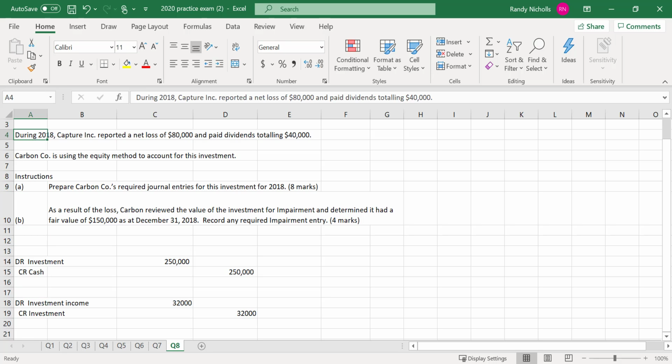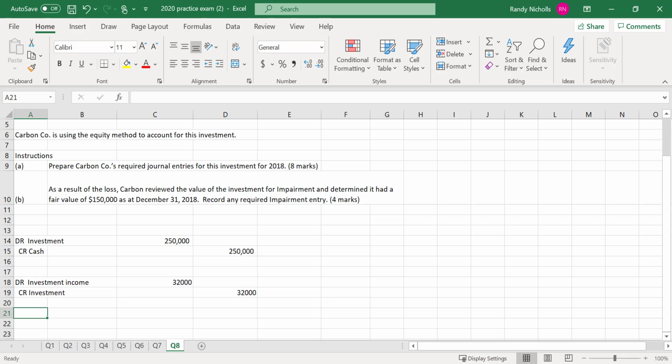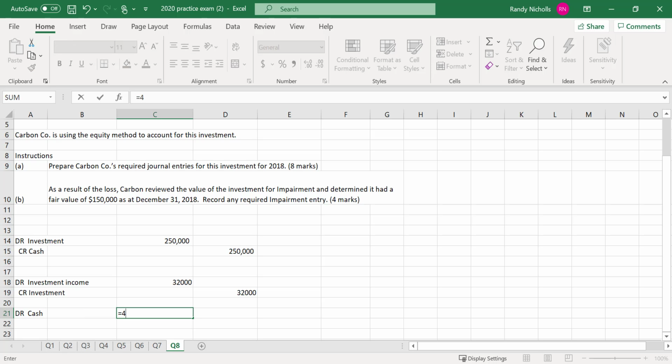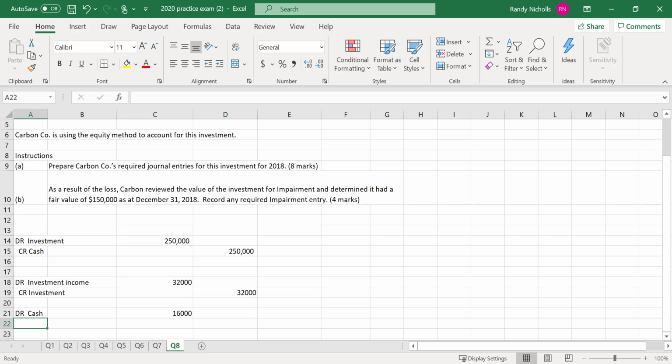And during the year they paid dividends totaling $40,000. Well, if the company we own shares in paid dividends, we got some cash. It was $40,000 paid in total, and we own 40%. And in the equity method, this is a little different: dividends are not investment income. They're a reduction in the value of our investment because cash came out. Oops, I got one too many zeros there. Sorry.